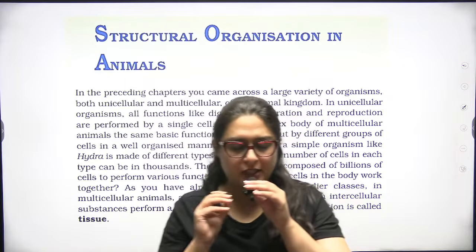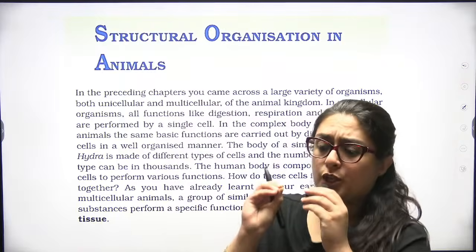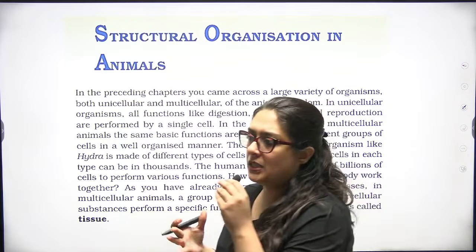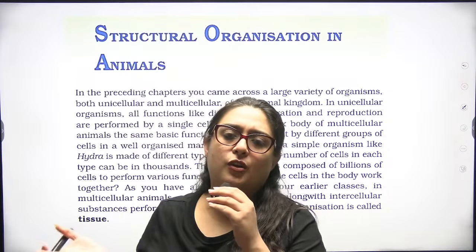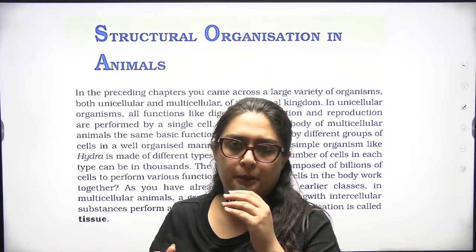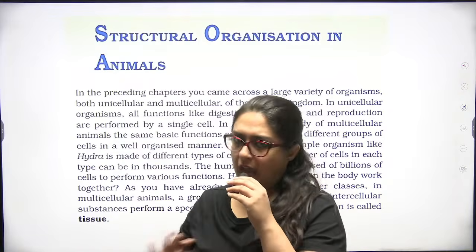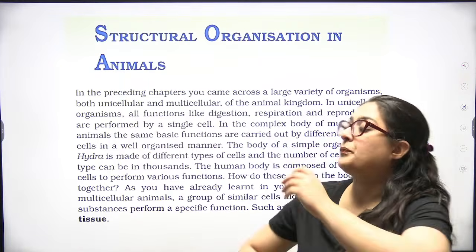So let's start the chapter without wasting a minute. Structural organization in animals. Structural means what is the structure of an animal? We have studied animal kingdom in yesterday's lecture. We have completed one shot of animal kingdom.